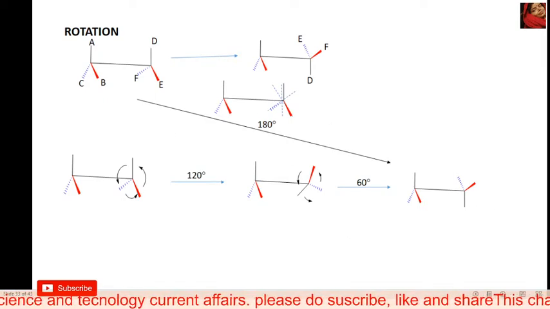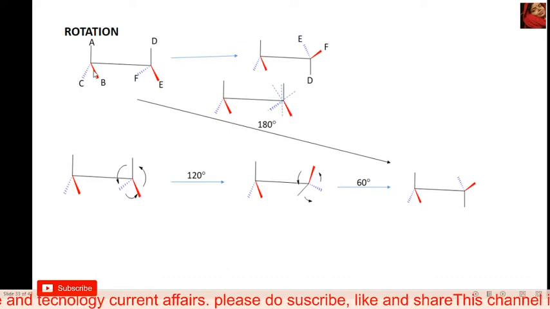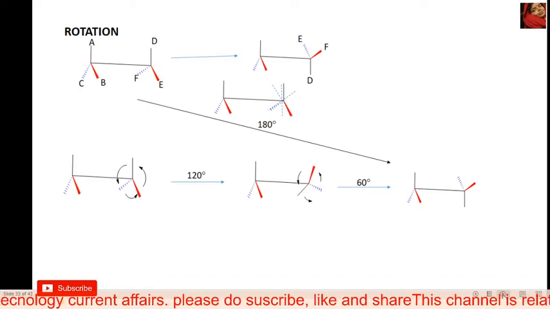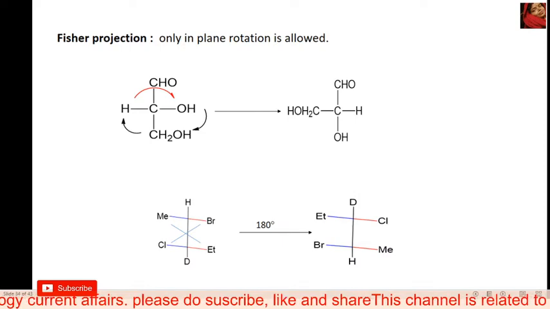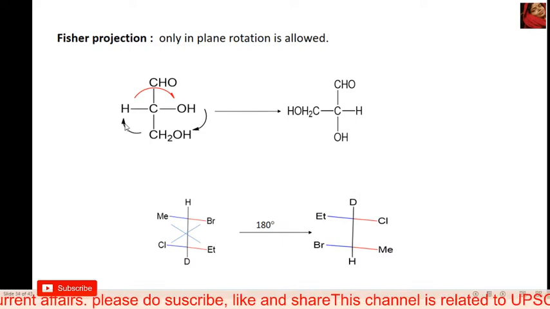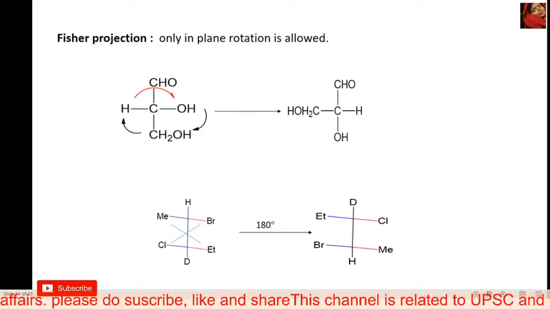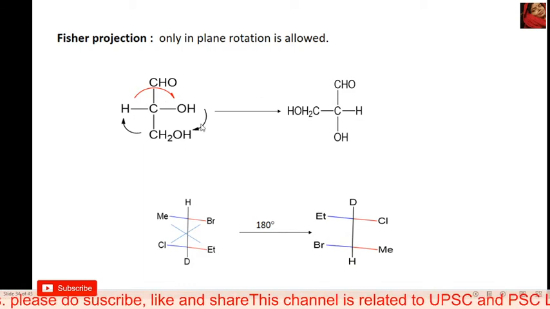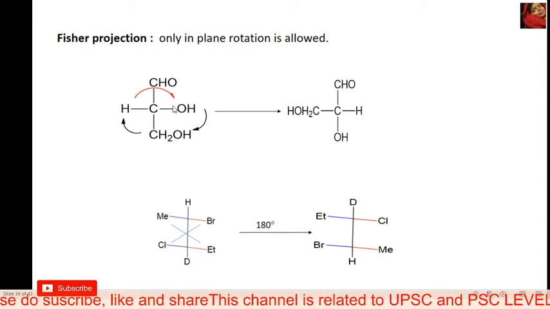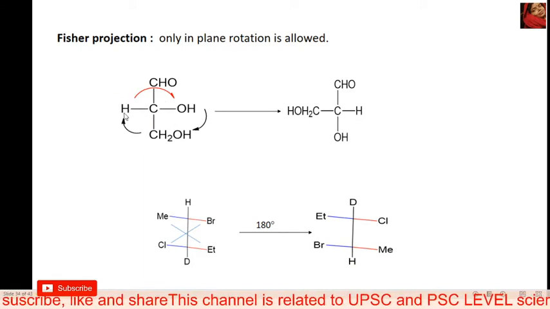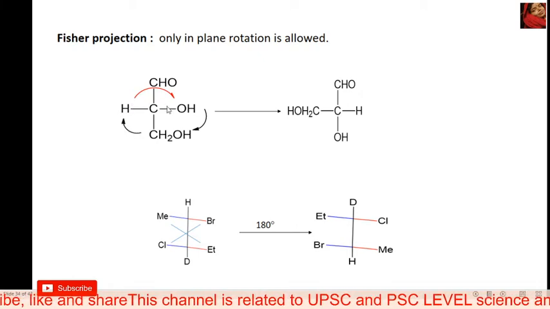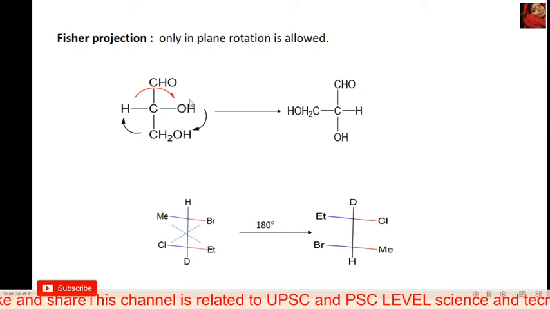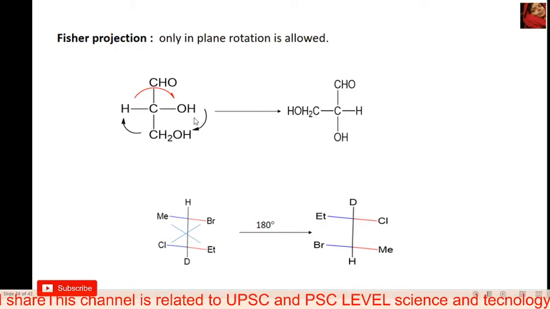This trick is for the Sawhorse projection, and there is also one trick for the Fischer projection, because in a Fischer projection only in-plane rotation is allowed. I will explain through an example. Here is this structure to rotate.